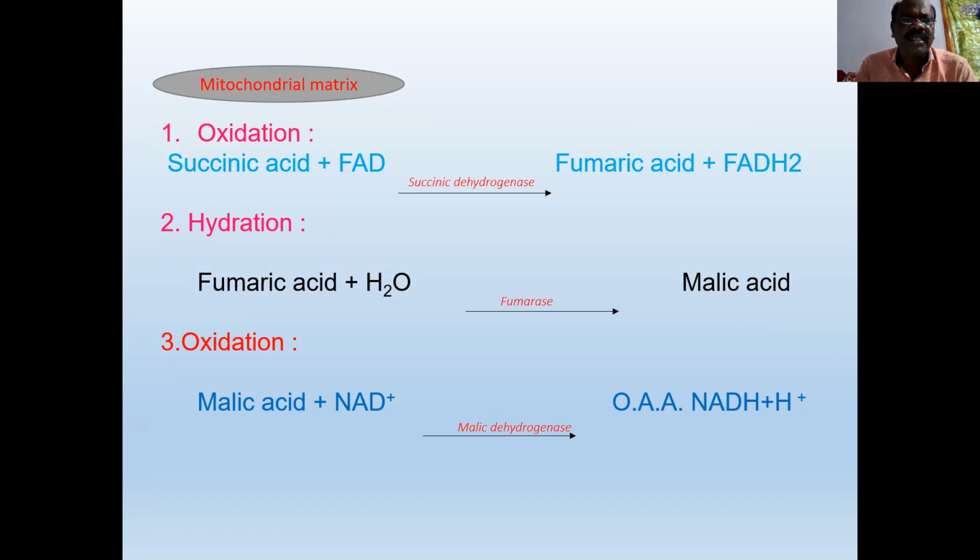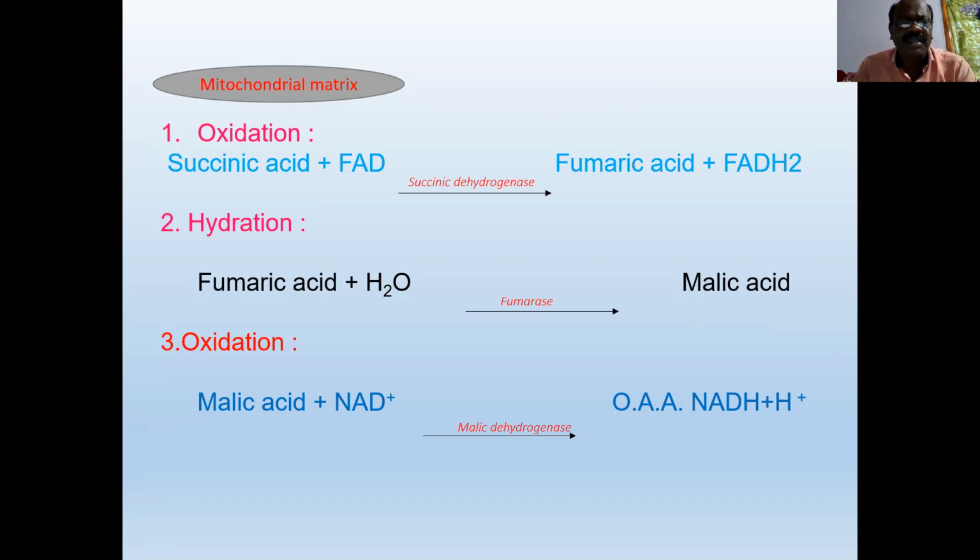Now, the second reaction which occurs in the mitochondrial matrix is the hydration reaction. Fumaric acid in the presence of fumarase enzyme is hydrated to malic acid. So here one water molecule is utilized to form malic acid. So the reaction is fumaric acid plus water gives malic acid.